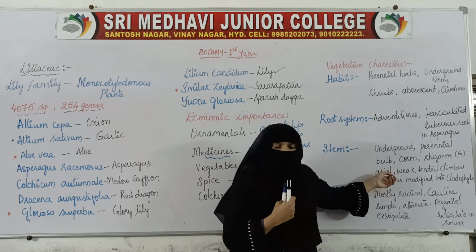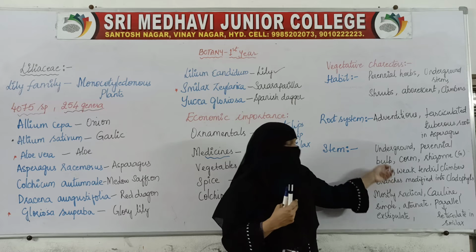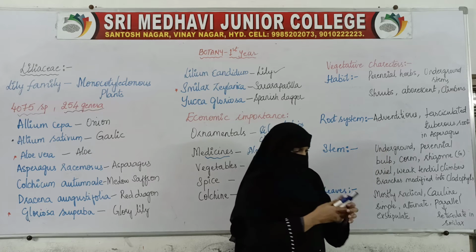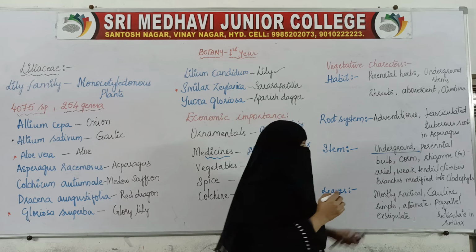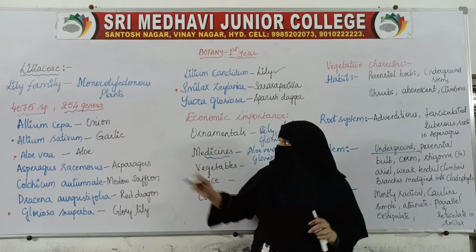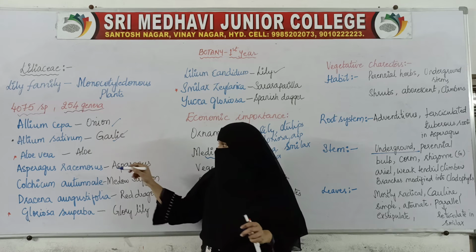Okay, and there are certain stems which are aerial as well. Some stems are there which are underground. That is, a few members show underground stem, like onion, garlic, asparagus.